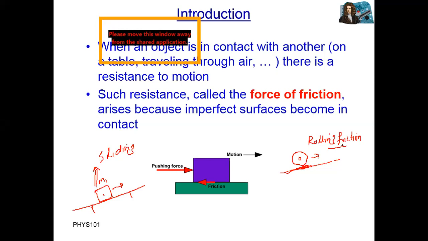So a force in opposition to the motion of a body is called the friction force. Friction force, like normal force, these are actually contact forces. These are called contact forces because these are between two bodies when these bodies are in contact with each other.